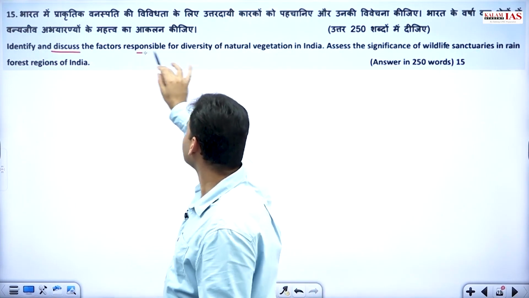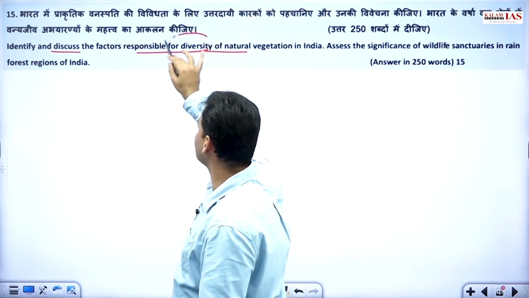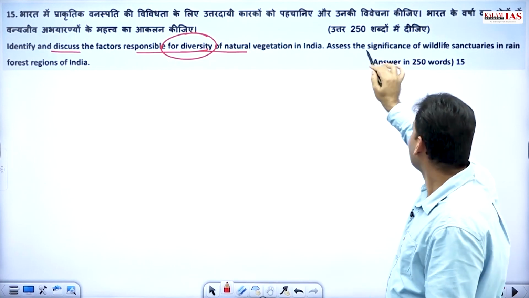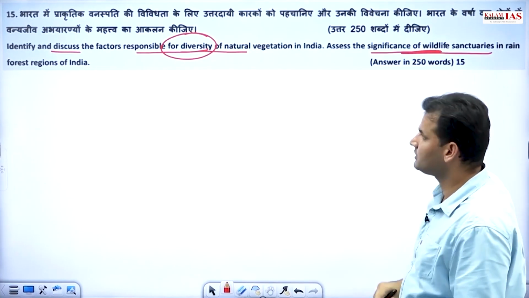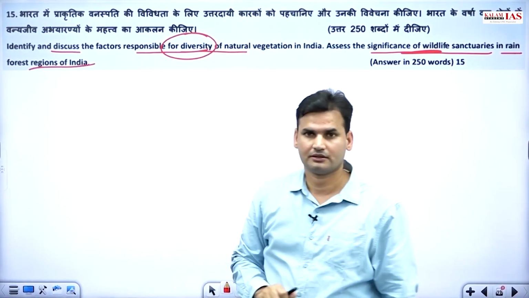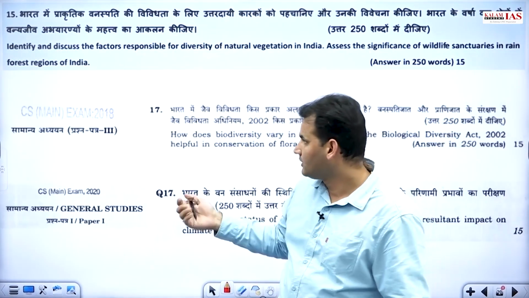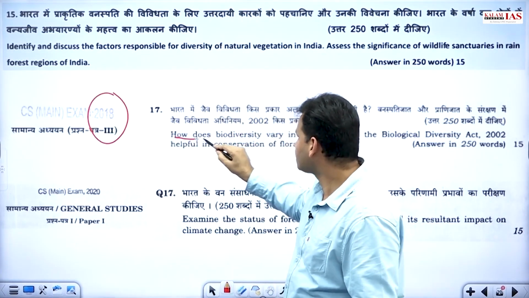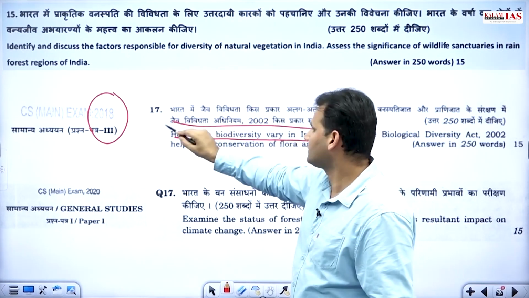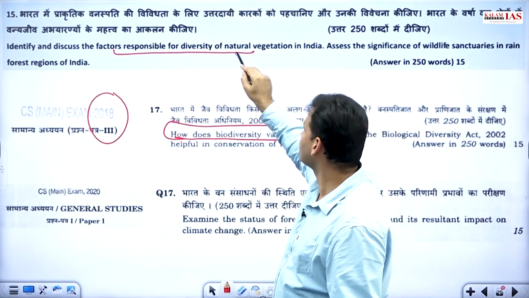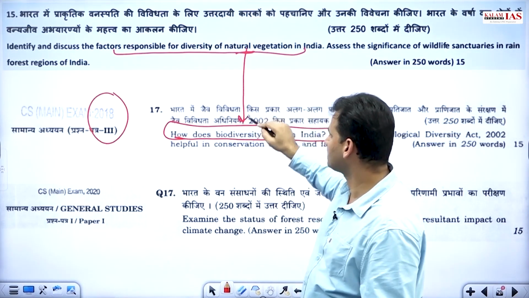Identify and discuss the factors responsible for diversity. Diversity क्यों है? Why is it so? Also, significance of wildlife sanctuaries, particularly in the rainforest regions of India. Year was 2018: how does biodiversity vary in India? Factors responsible for diversity of natural vegetation.